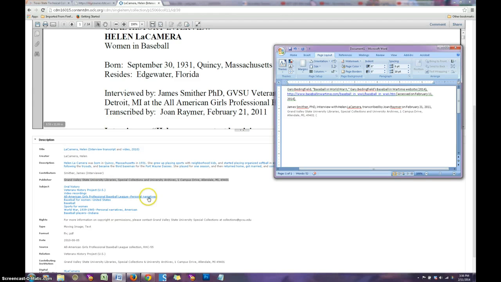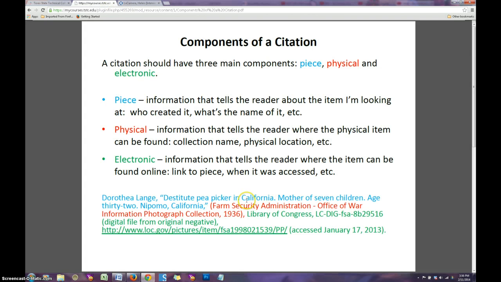The interview was done in 2010, so we're going to put that here. We even have a full date down here, August the 5th. So we're going to put August 5th, 2010 as our publication date.